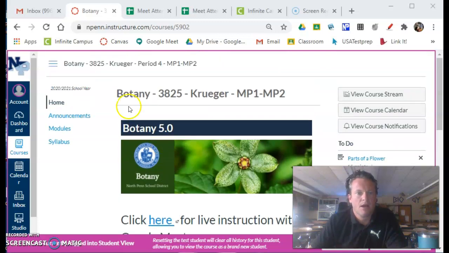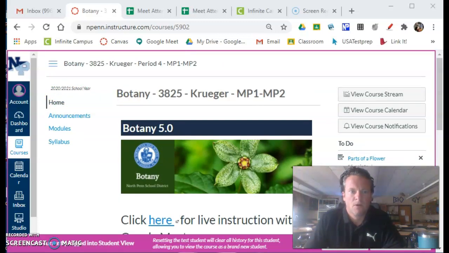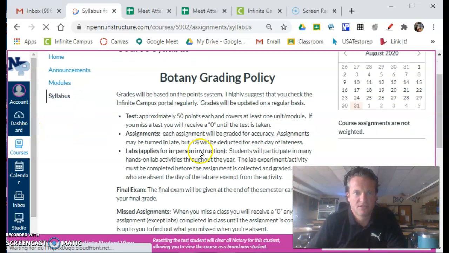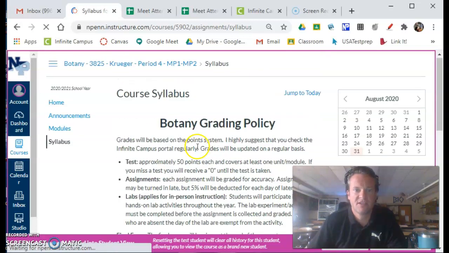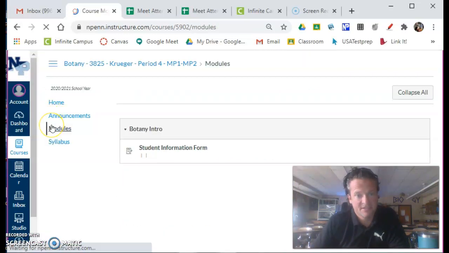All right. The other thing I pointed out on my Canvas homepage was if you click on syllabus, you'll find that my grading policy is there. So make sure that you look over this grading policy. There's some important information to look over. Also, if you click on modules, that's where you're going to find all of the course notes, course materials, and assignments that are expected of you.